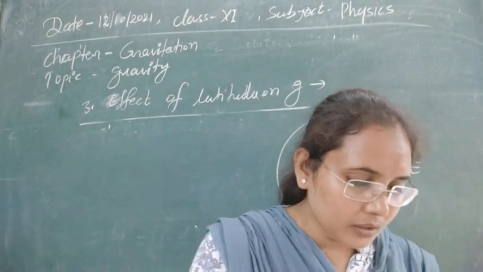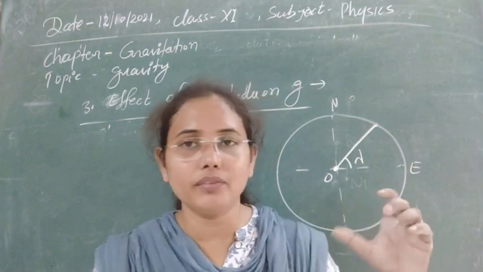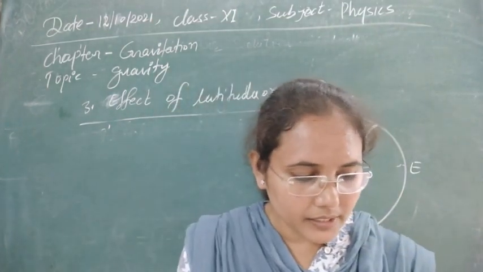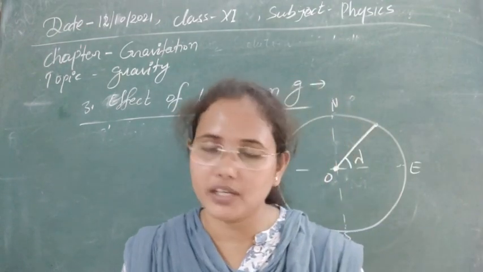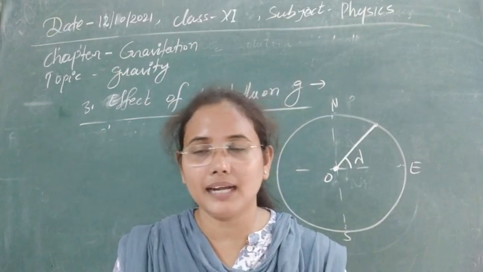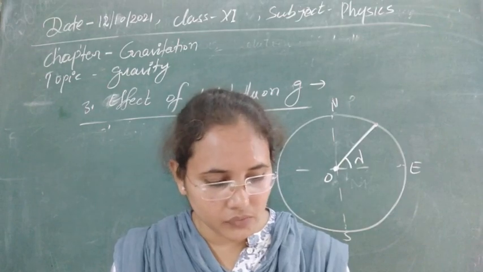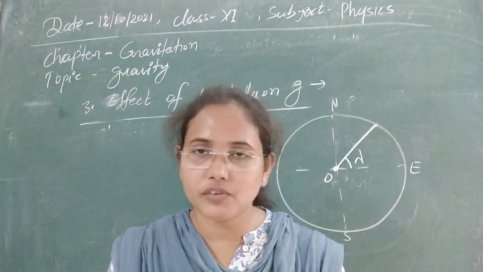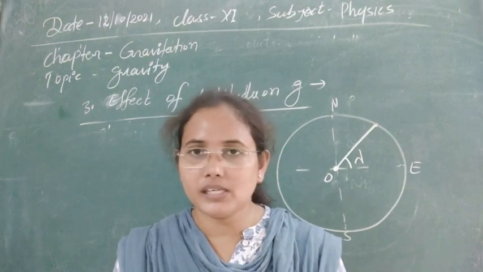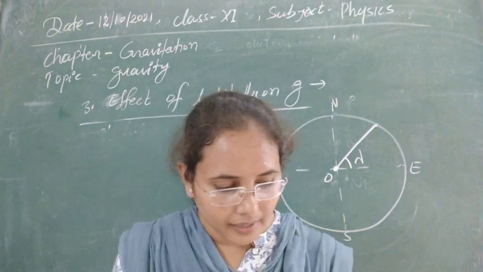Next, to understand how gravity varies with the rotation of the Earth, let us first consider the Earth to be a perfect sphere of mass M, because if we take an imperfect sphere, our calculations will be difficult. So consider a perfect sphere of mass M and radius R with some center O, and we can suppose the whole mass of the Earth is concentrated at the center O.